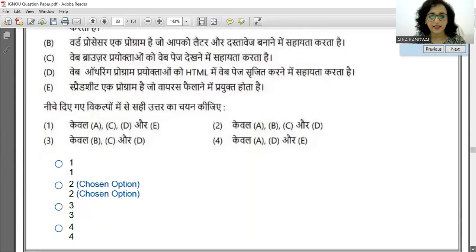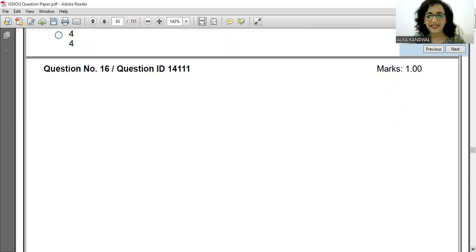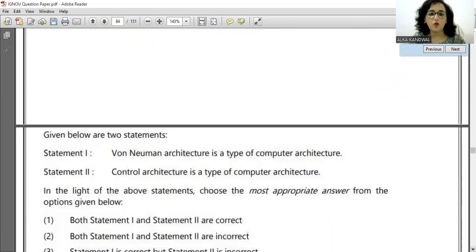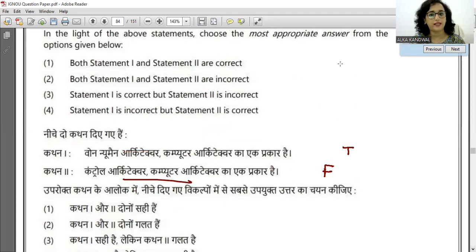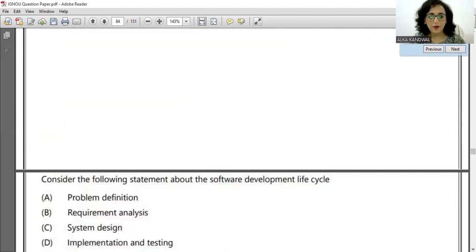That was interesting. What do you all say? So this we have already done. Von Neumann architecture is a computer architecture, absolutely. Control architecture is not the correct one. Control architecture we will do in detail. For now, just remember that it is not a type of computer architecture. So statement 1 is correct and statement 2 is incorrect. So that will be the answer, option 3.